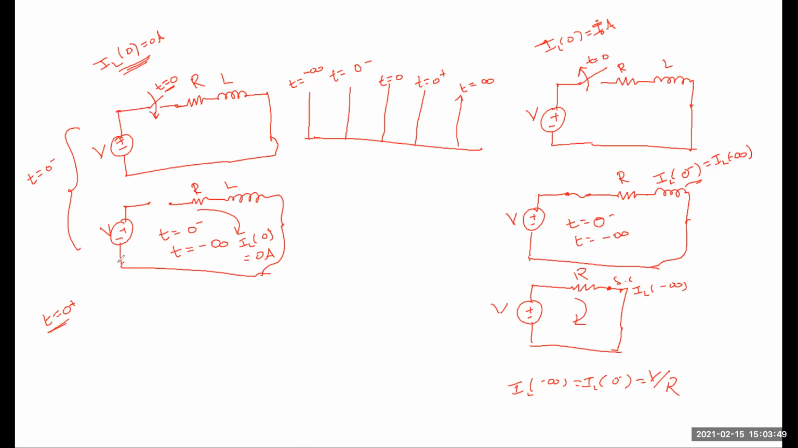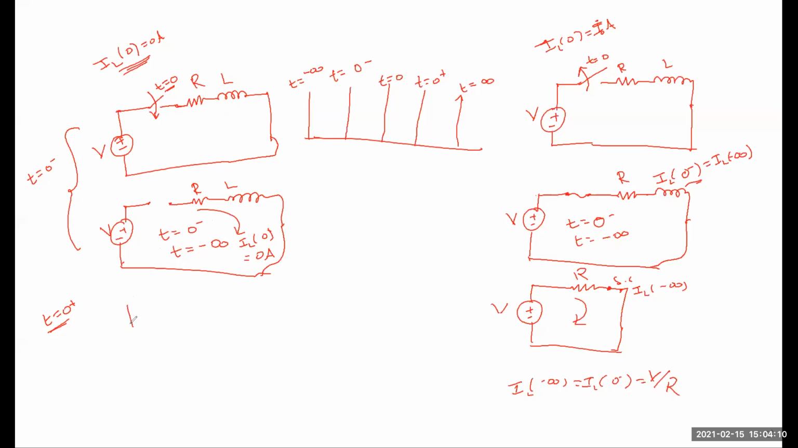At t equal to 0 plus, the inductor does not allow sudden changes in current. That's why it is acting as an open circuit. Okay, it does not allow sudden changes in current, that's why it is acting as an open circuit. So that's why this circuit will be like this.